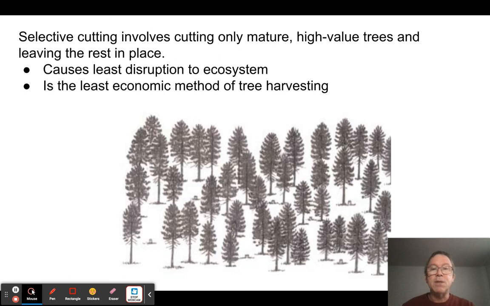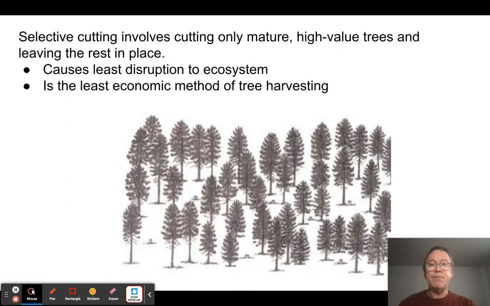So selective cutting basically means you're going to go into the forest and pick the most valuable trees. Like, this tree is worth a lot of money, it's really straight, it's got good qualities, I'll make a lot of money, I'm going to chop this tree and maybe that one over there, but I'm leaving most of the trees in place. Now, the thing about this is it causes the least amount of disruption to the forest ecosystem, but it's very expensive to get the trees out of there once you cut them. And so it's the least economical way of harvesting timber. So it's often not practiced, although it is the best for the environment.